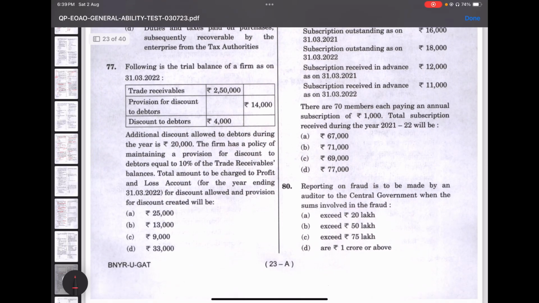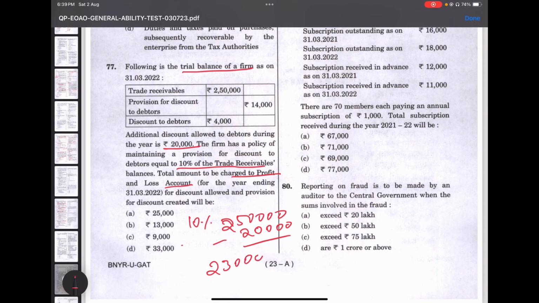So next one, 77. 77, we'll have to find the trial balance of a firm. Additional discount allowed to debtors during is 20,000, and then the discount is equal to 10% of the trade receivables balances. Total amount to be charged to the profit and loss account. So here we'll have to solve it like the amount charged for creation of provision for discount on debtors is 10% on 2,50,000 minus 20,000. So it would be 23,000.